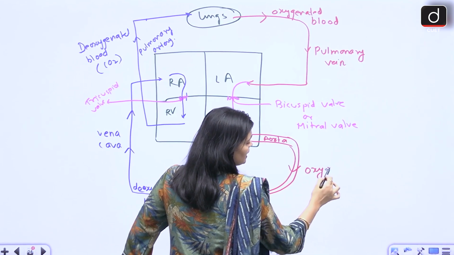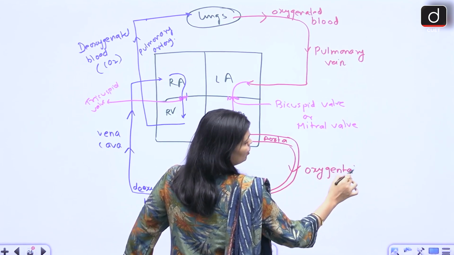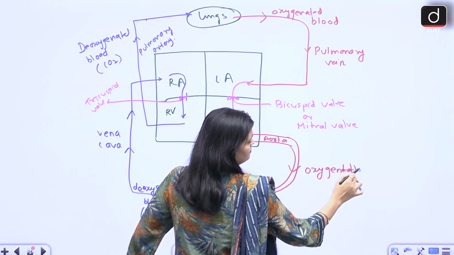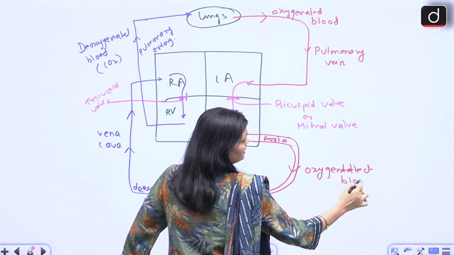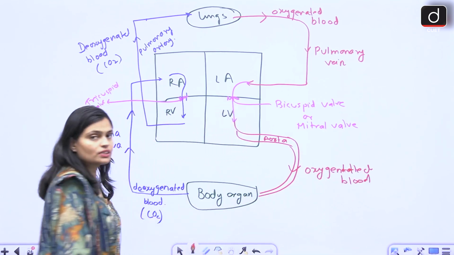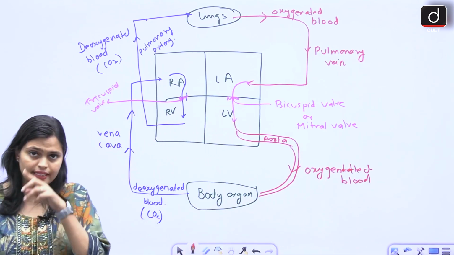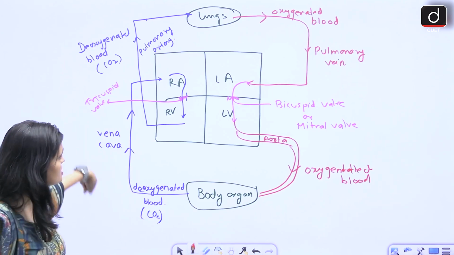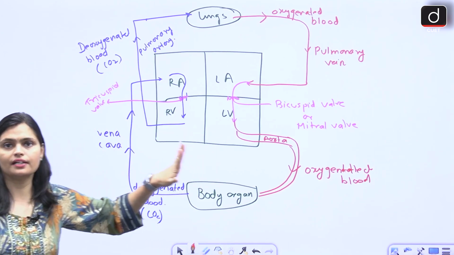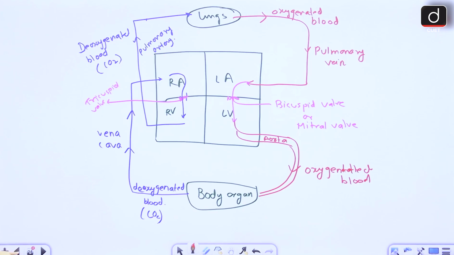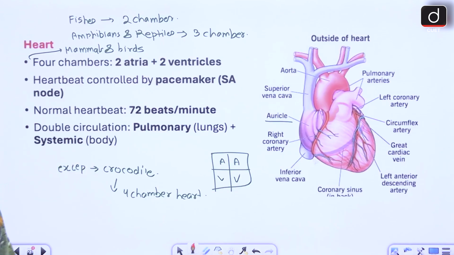So which type of blood does aorta take? Oxygenated blood. Okay? So now again our body gets oxygen, and then respiration takes place, then CO2 forms, and this process continues and continues. Okay? So this is how our heart works.